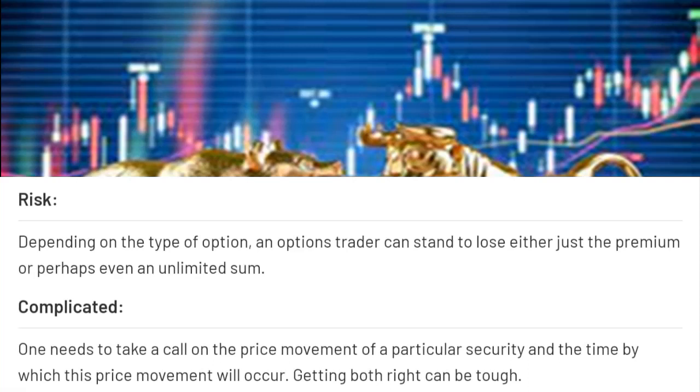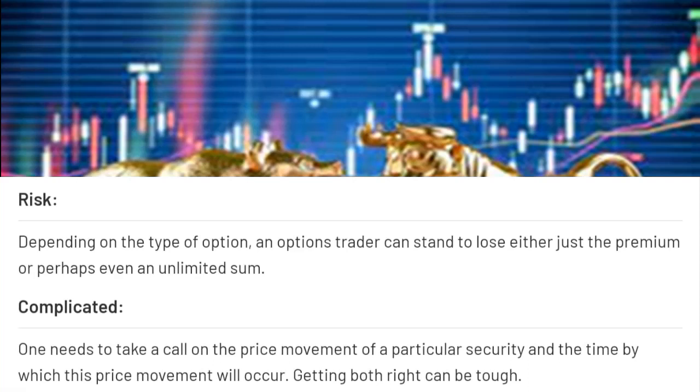Complicated. So there will be many factors that affect the options price, because whenever the stock price, the underlying instrument's price, moves, the price of the option will be affected. It will increase or decrease. And also, as the days pass by, the value of the options decreases.